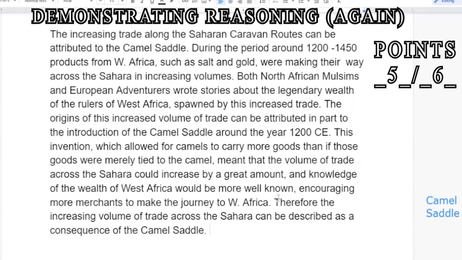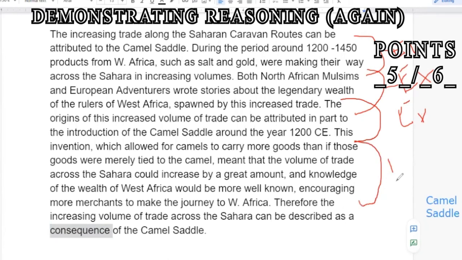Right, and now I've just done one consequence paragraph where I've explained how this is a consequence, right? And we can see that simple sort of formula. So here is our evidence, here's our evidence number one. Here's our explanation, right? Then we have our evidence number two, talking about the camel saddle. And then we have our explanation number two, right? So we have evidence, explanation, very simple way to keep in mind. Then we have our nice little concluding sentence in which we really reiterate that, as you can see, in this whole paragraph we've demonstrated a consequence.